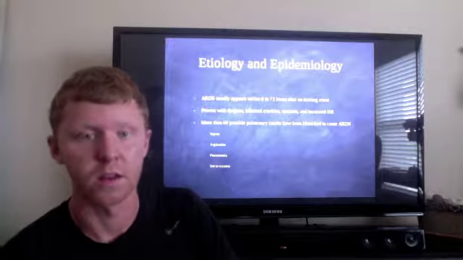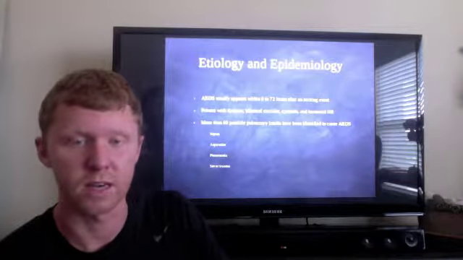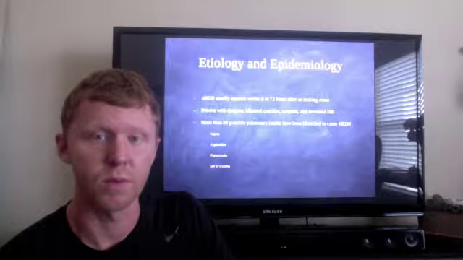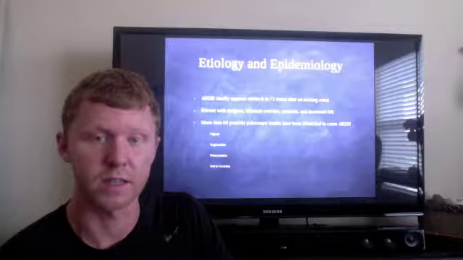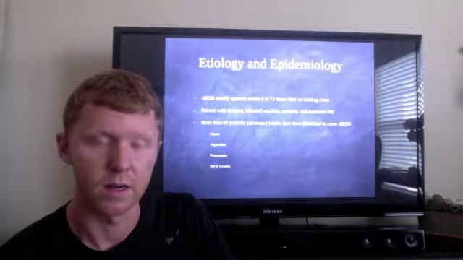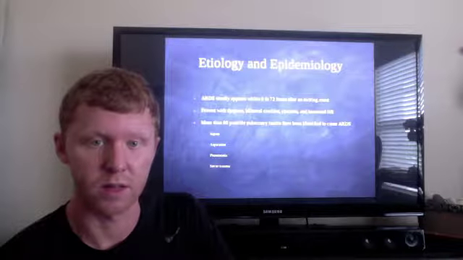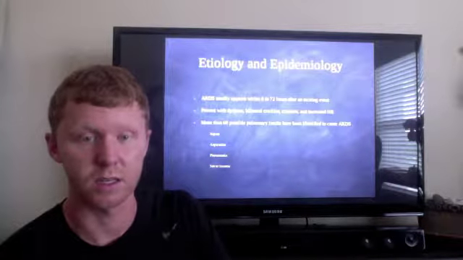And then pneumonia is the most common cause outside of the hospital. And then severe trauma, this can be a patient that gets in a car accident and they get a steering wheel to the chest. So anything like a blunt force trauma to the chest can cause ARDS too.